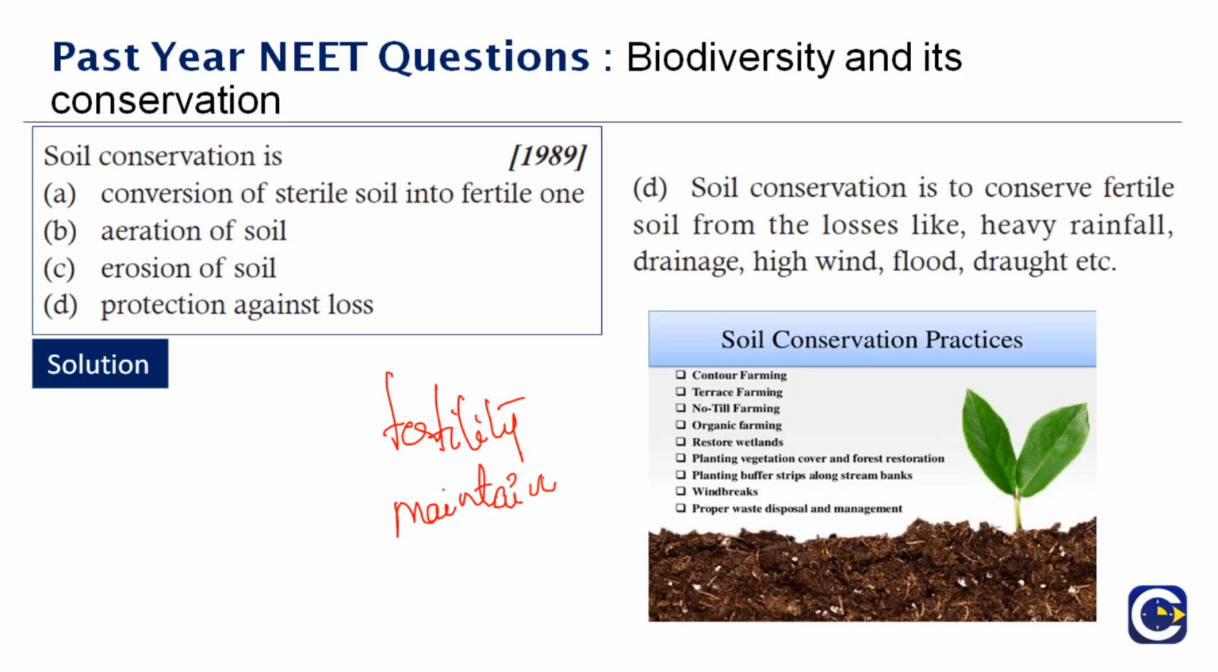Soil conservation practices include contour farming, terrace farming, no-till farming, and organic farming. So these are the methods that they use. Soil conservation is very important. That is why the plants and the crops can survive. It is very important to sustain the fertility of the soil. Therefore, the right answer to this question is option D.